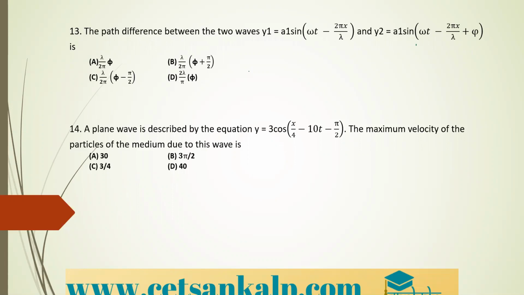Again, to calculate the path difference, we should know the value of the phase difference. The phase difference is given by y2 minus y1. If you know the phase difference, the path difference can be calculated, because we know the relation between phase difference and path difference.